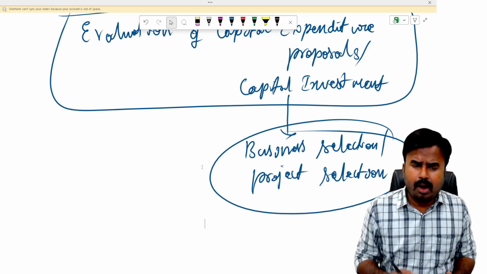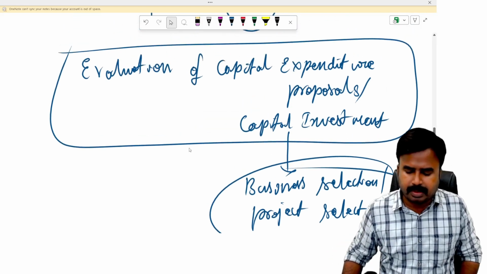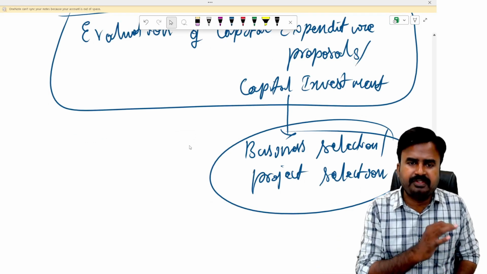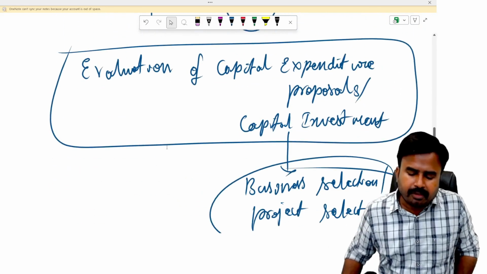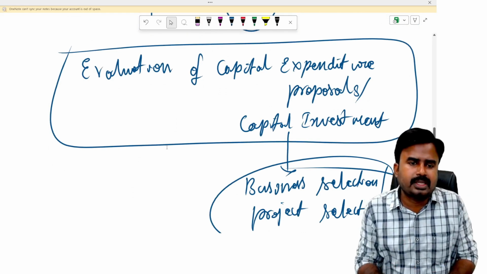Like that, we have to take several investment decisions, and this chapter deals with all of these capital expenditure proposals. So whether we should invest larger amounts of funds in the business or not, that's what this chapter is all about.